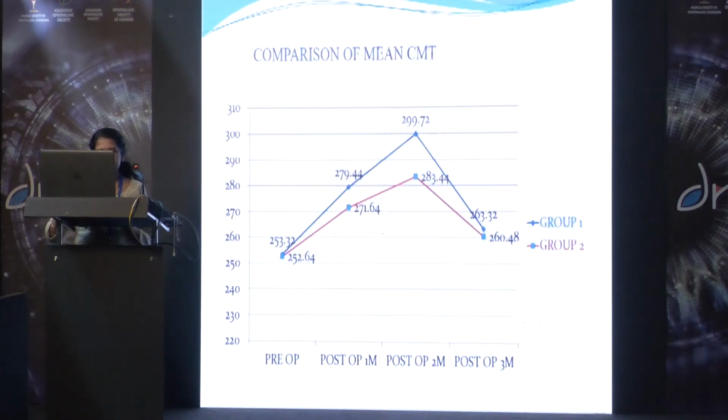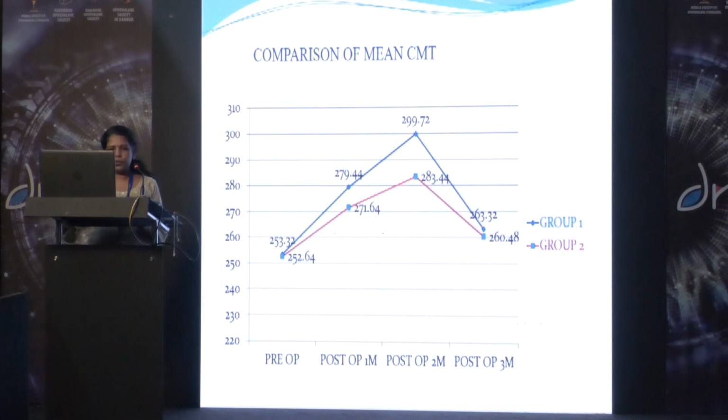Coming to the comparison of mean central macular thickness, within each group, the mean baseline CMT showed an increase to the mean CMT at 1 month, 2 month, and 3 month postoperatively from the baseline values, which was statistically significant. And in each group, the increase in mean CMT from postoperative 1st month to 2 month, and the decrease from 2 month to 3 month was also statistically significant.